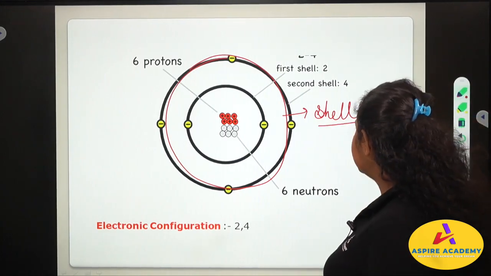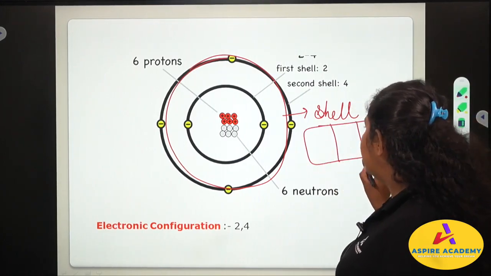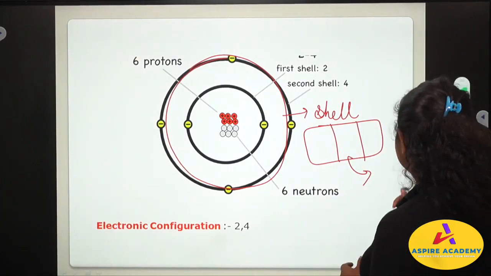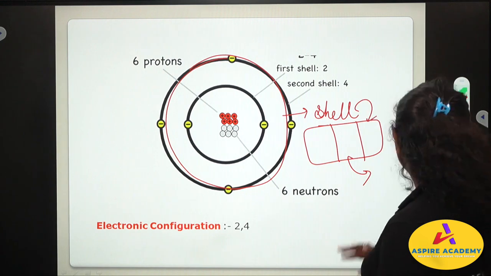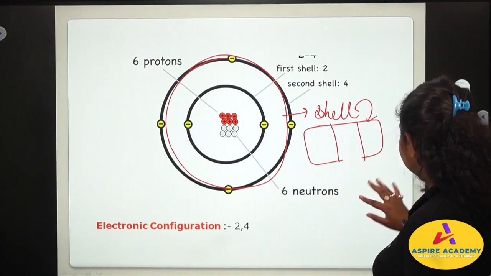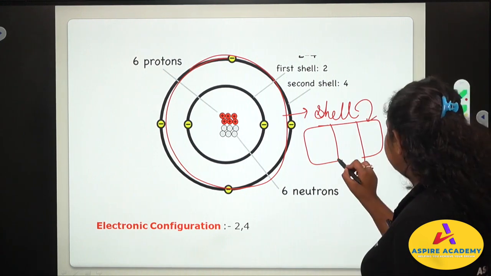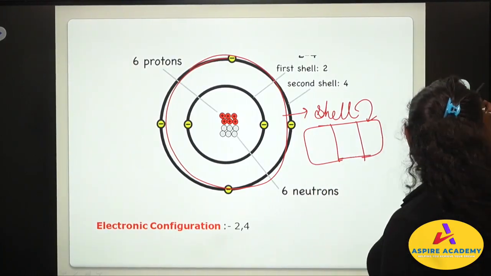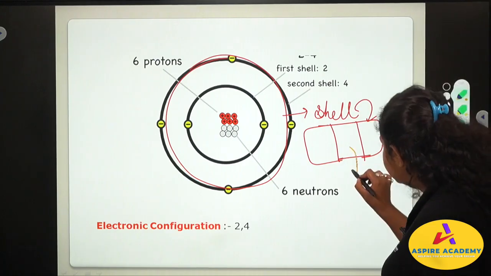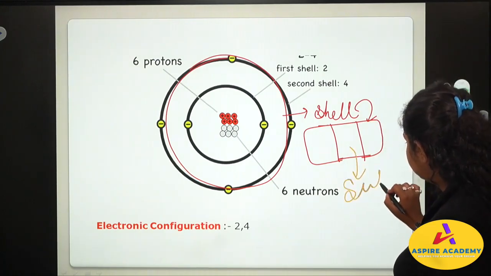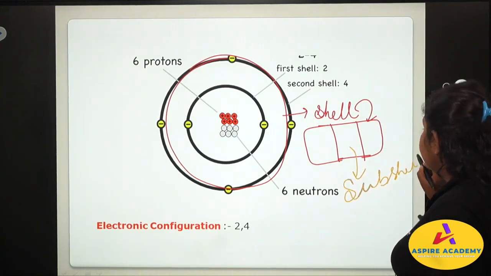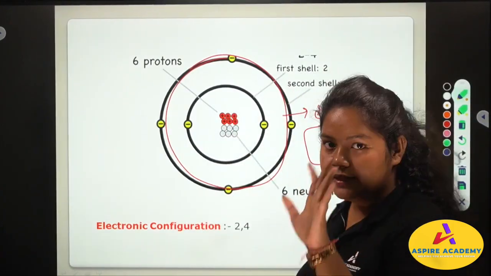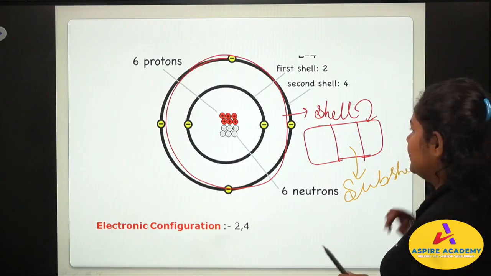This is the shell, this is the home, and inside those shells there are subshells. If this is the shell where the electron lives, then this is our subshell. Shell is the address, subshell is the exact place where you will find the electron. You have to keep this in mind.